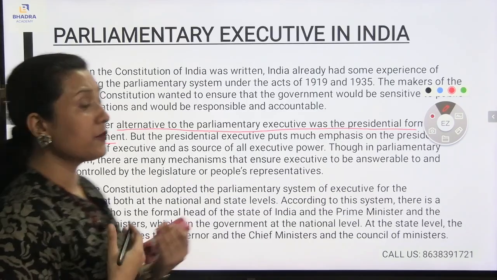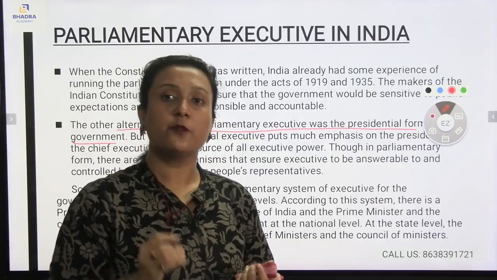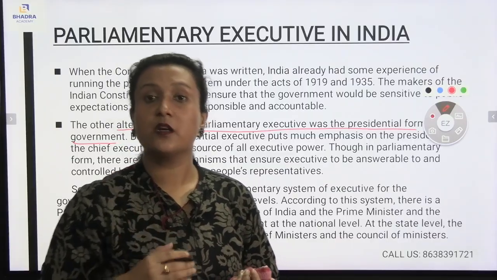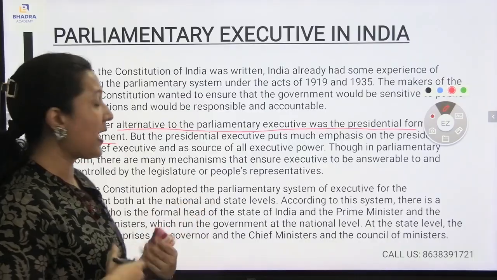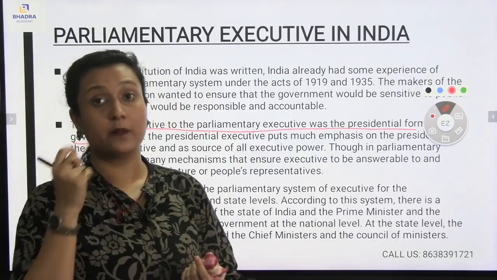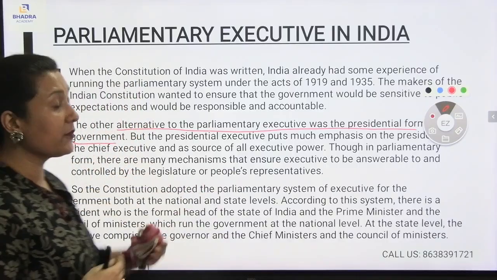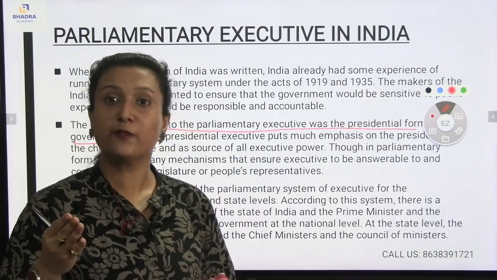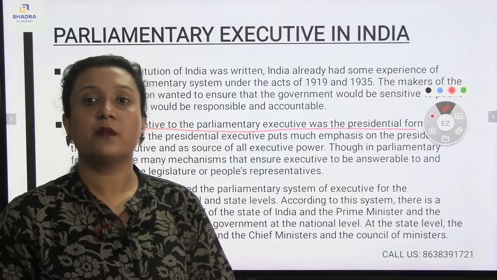Now, under the presidential executive, much preference will be given to the head of the state, that is the president. The president will be controlling all the resources of a particular country. On the other hand, there will be a chief executive who will be managing the executive powers. Under the parliamentary form, there is a president, but the prime minister will be the main head. But the mechanism is very much complex.